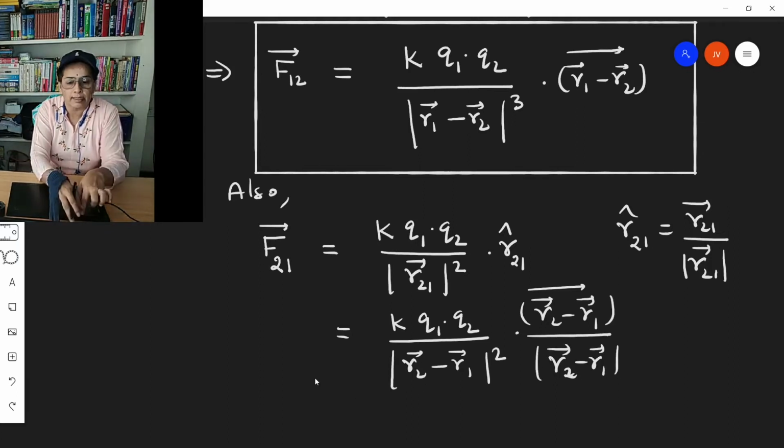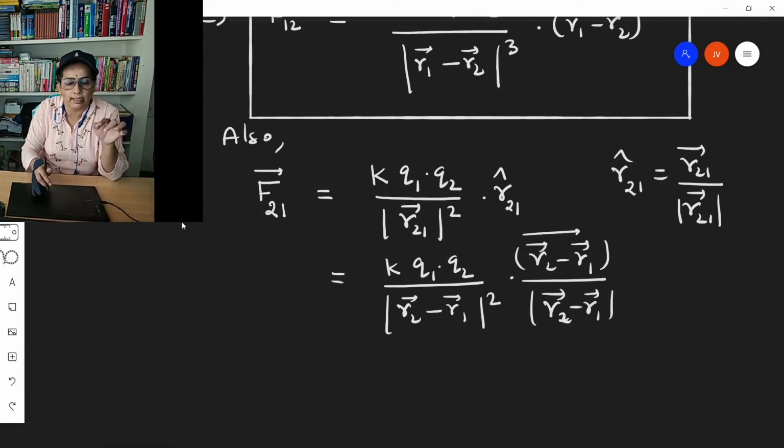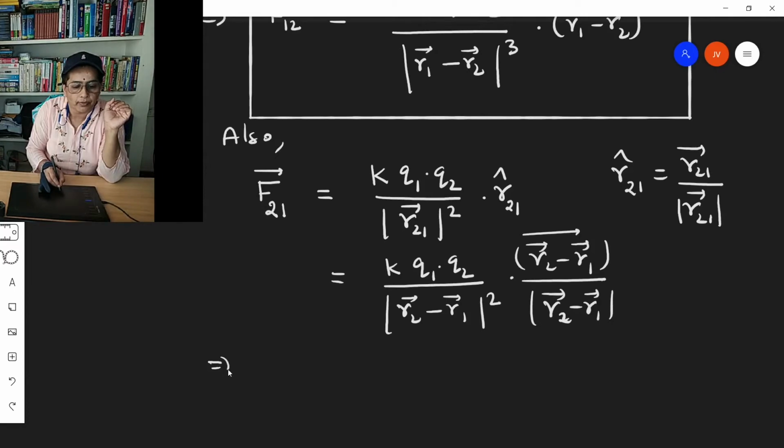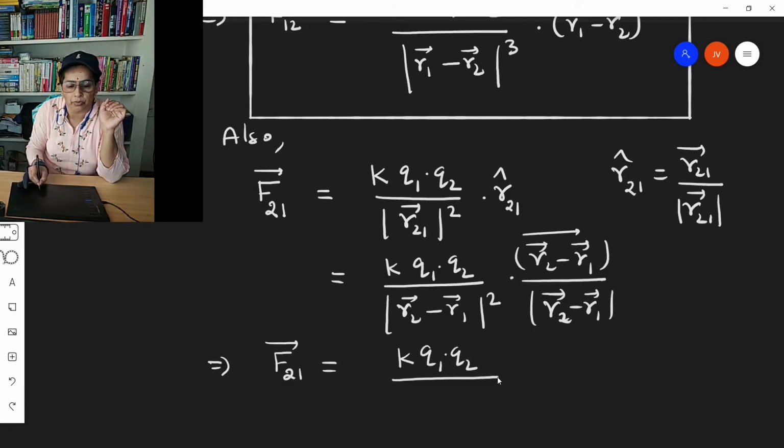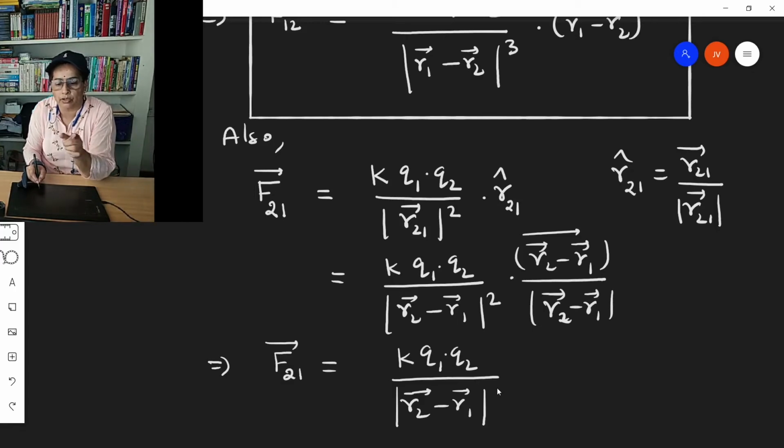And finally assembling the statement, we get the force on the second charge due to the first charge is K Q1 into Q2 by mod R2 minus R1 vector, with denominator powers 2 and 1 in product form, so the bases are the same and exponents add up.